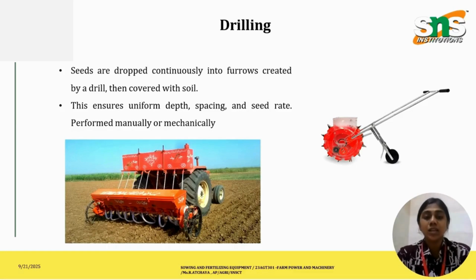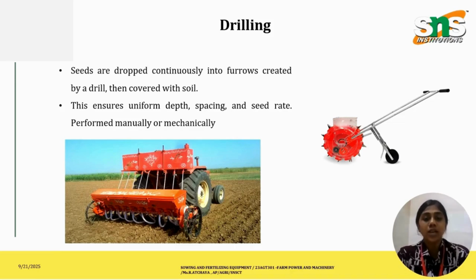The next method is the drilling method. The drilling method is otherwise known as line sowing or the seed drill method. The definition is seeds dropped in furrows in straight lines using a seed drill. The machine used is the seed drill machine.